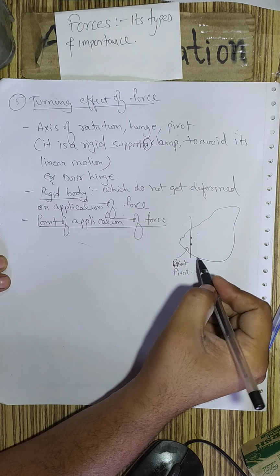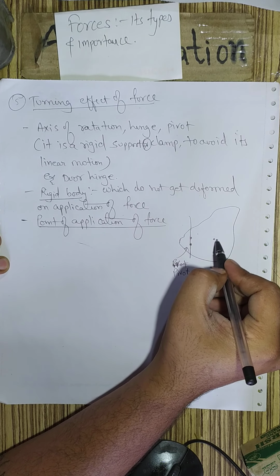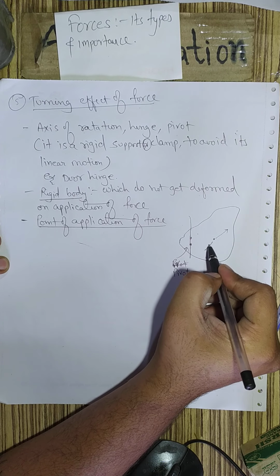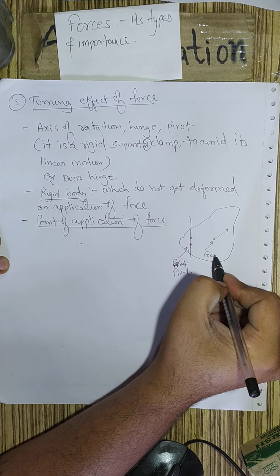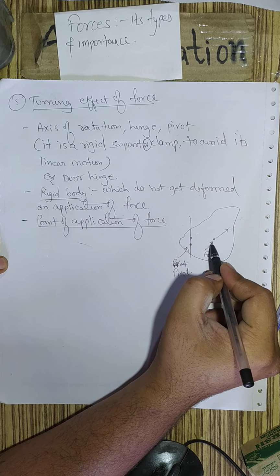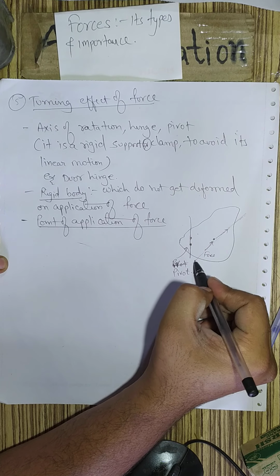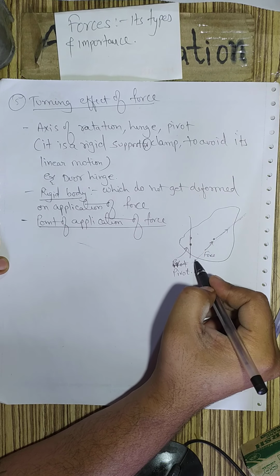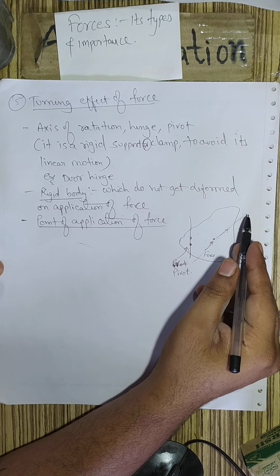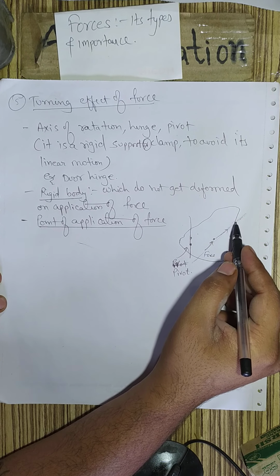When I apply the force at this point in this direction, this is called the line of action of force. So the force can be applied anywhere along this line, and the same effect is going to be produced.